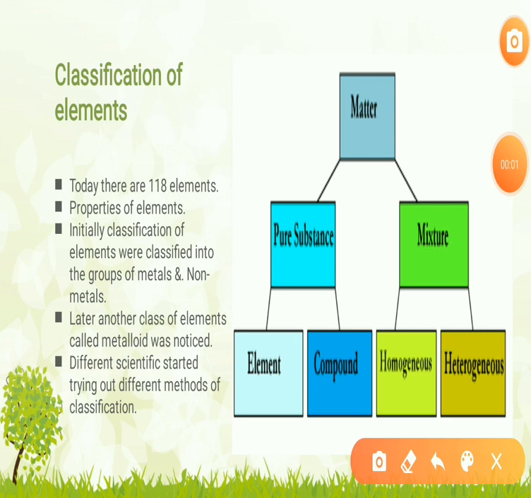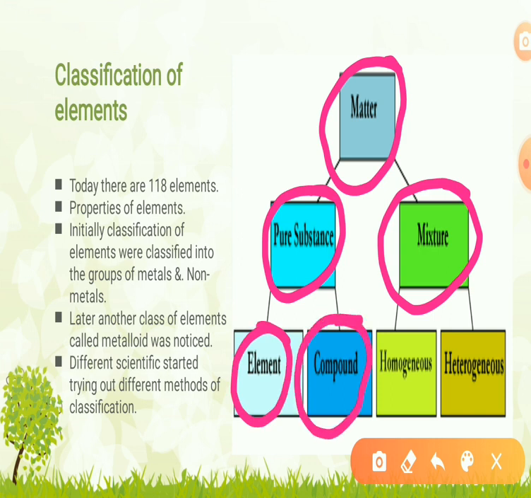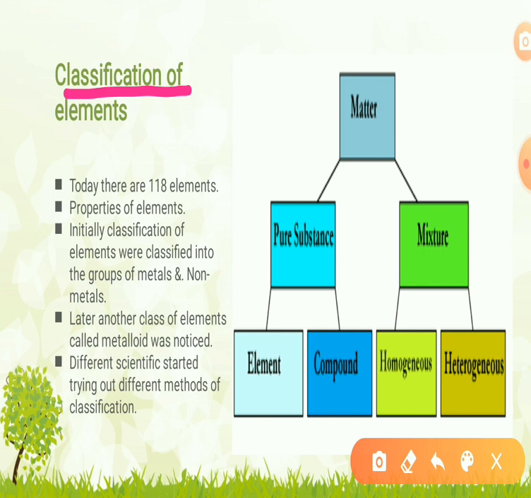In the earlier slide we studied that matter is classified as pure substances and mixtures. The pure substance is further classified as elements and compounds, whereas mixtures are classified as homogeneous mixtures and heterogeneous mixtures. Now we are studying the classification of elements.